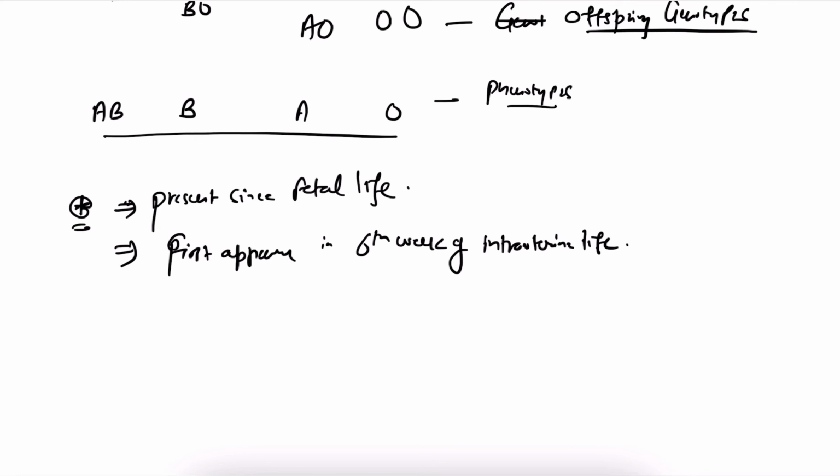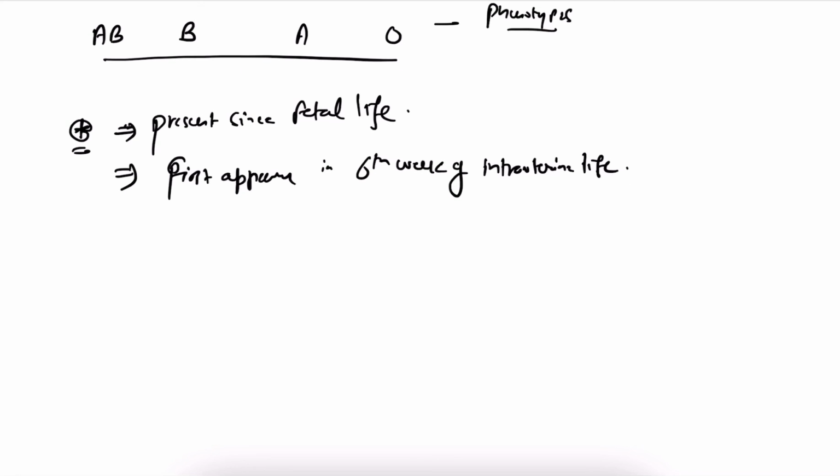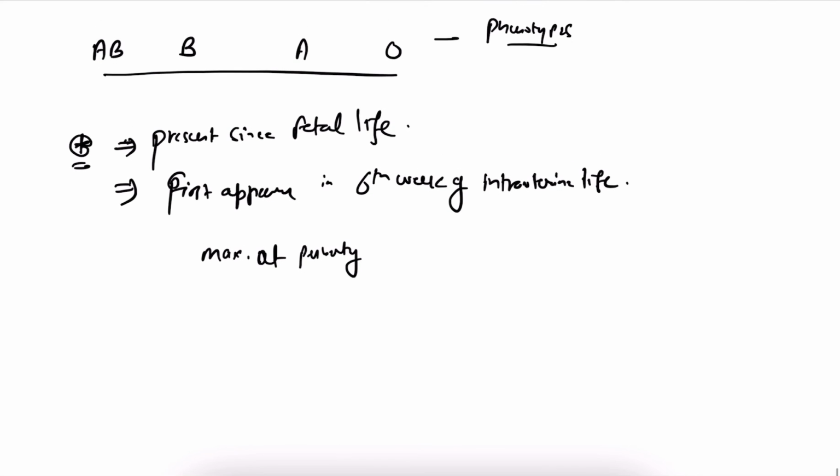Their ABO concentration reaches a significant level. To express any phenotype, there should be a minimum concentration. So their minimum concentration reaches a significant level to show its effect. It reaches maximum at puberty, that is 15 to 17 years of age.